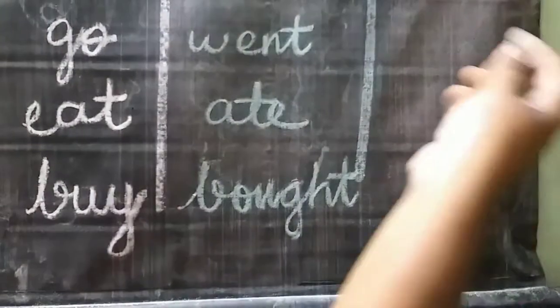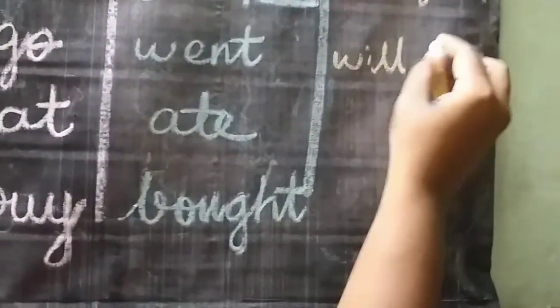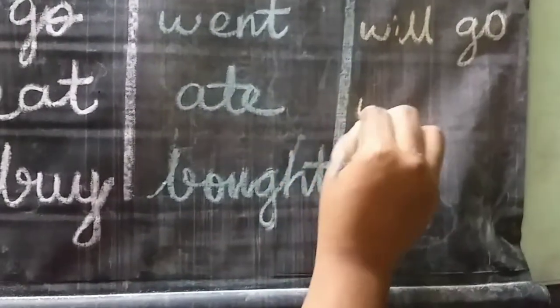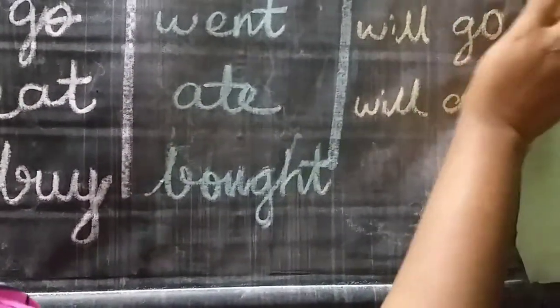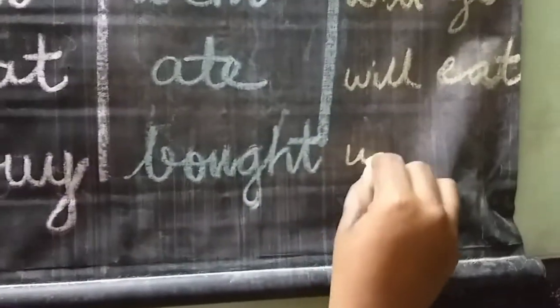And in the future tense, you write will and only the verb. Will go. In the future tense, will plus verb only. Will eat. And will buy.